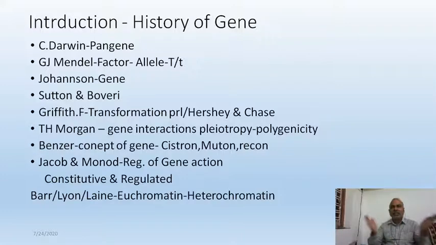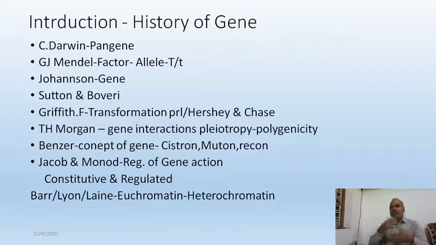One very important comparison between the Sutton and Boveri theory and Mendel's theory is that Mendel explained that the two factors get separated, and Sutton and Boveri observed that the two chromosomes are getting separated. So we get an idea that the factors explained by Mendel might have been located on chromosomes, because the behavior of factors and the behavior of homologous chromosomes is the same.